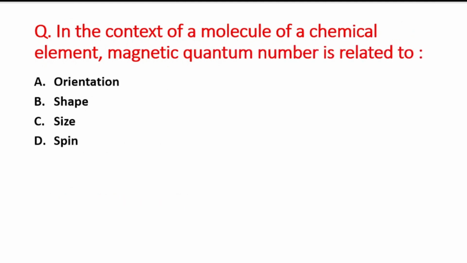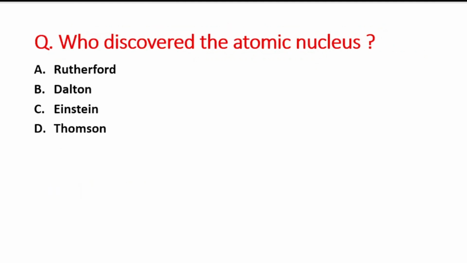Next question is in the context of a molecule of a chemical element, magnetic quantum number is related to. A option is orientation, B option is shape, C option is size, and D option is spin. So right answer is option A, that is orientation. Next question is who discovered the atomic nucleus? A option is Rutherford, B option is Dalton, C option is Einstein, and D option is Thomson. So right answer will be option A, that is Rutherford discovered the atomic nucleus in the year 1911.